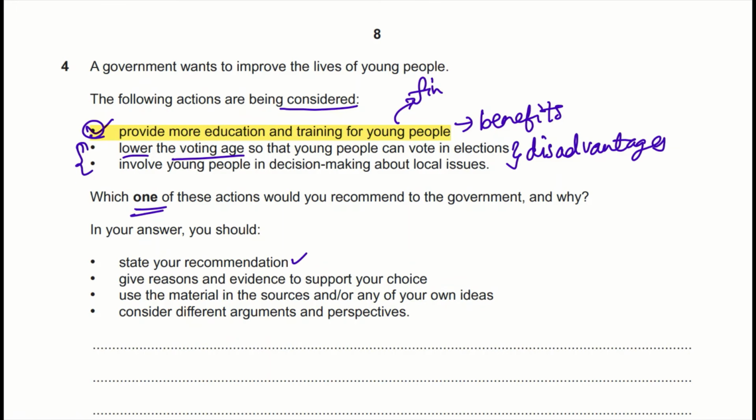Like that, you can explain some drawbacks of the other two that you found. And always consider the different arguments and perspectives. Some people might say, no, this option is better than this option. You have to consider them and give alternatives, some other method to avoid clashes or the better option being eliminated.